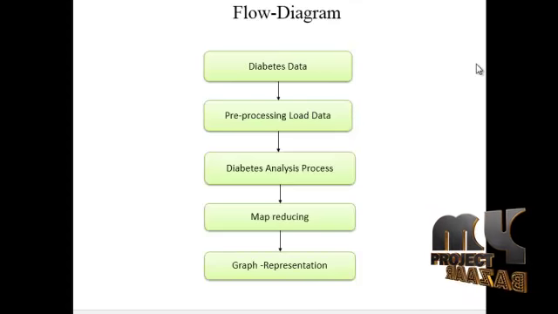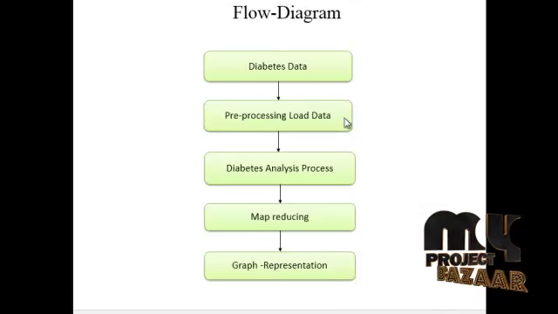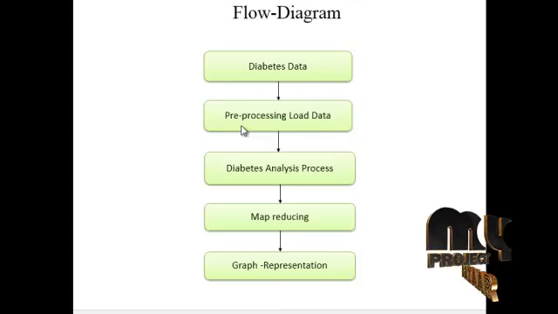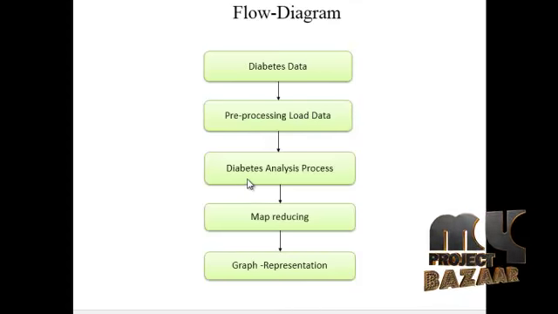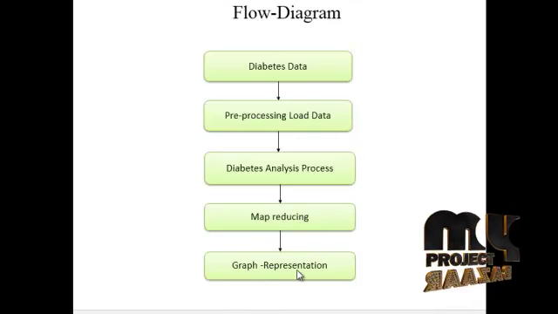It is our project flow diagram. The modules are shown in our flow diagram. First, diabetes data. Second, pre-processing and load data. Third, diabetes analyzing process. Fourth is map reducing, and fifth is graph representation.